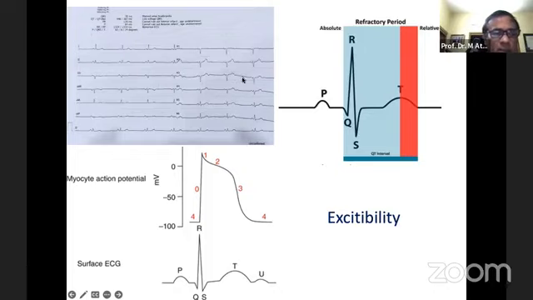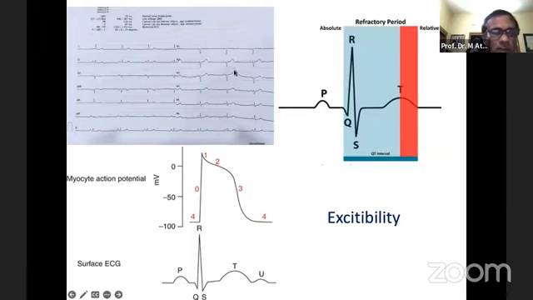But if it is here, so this ECG was actually taken from Abdullah Jamil's ECG. He posted it in the WhatsApp, so I have taken it from there. This is one of the examples of a blocked APC. That is, the APC is blocked in the relative refractory period of the T wave.